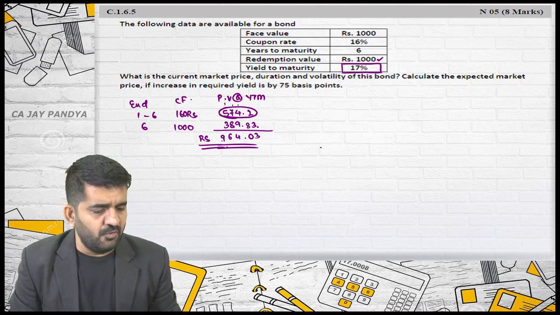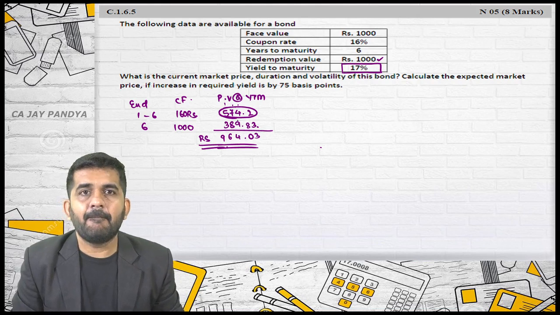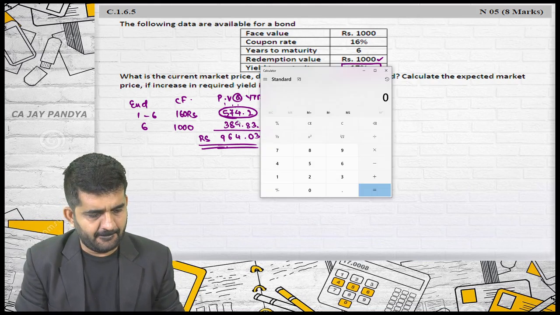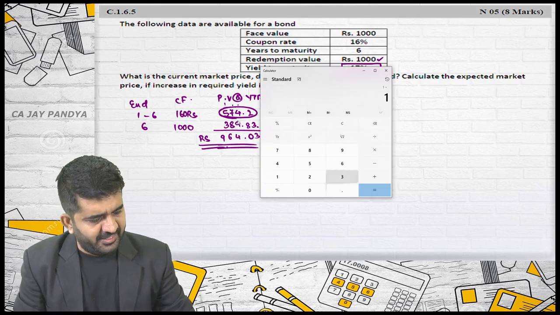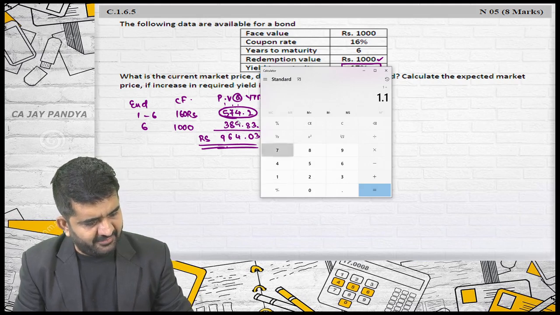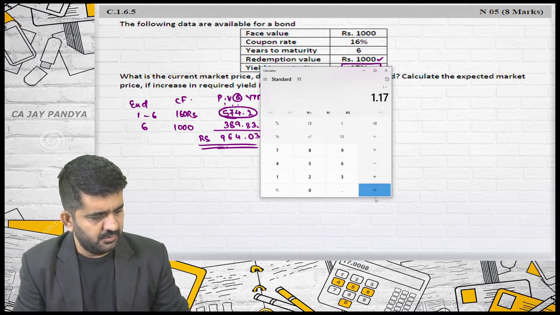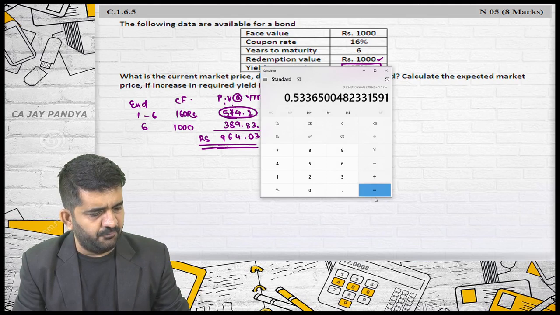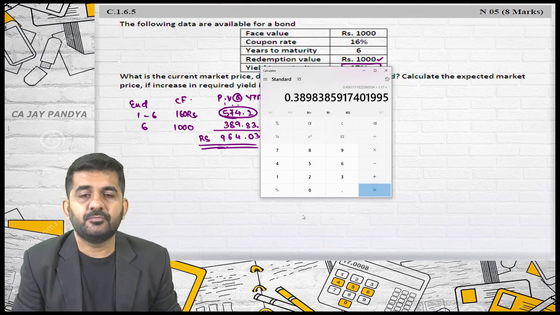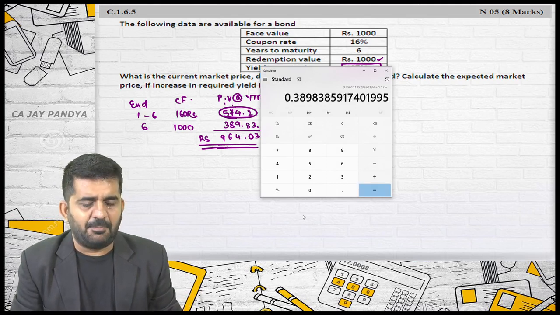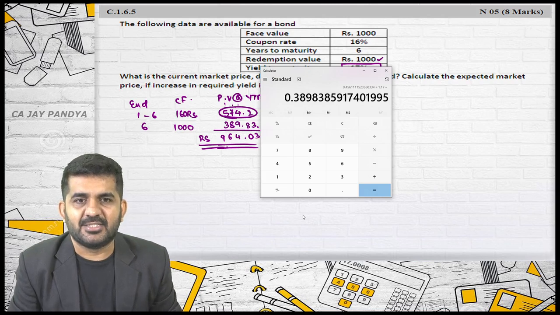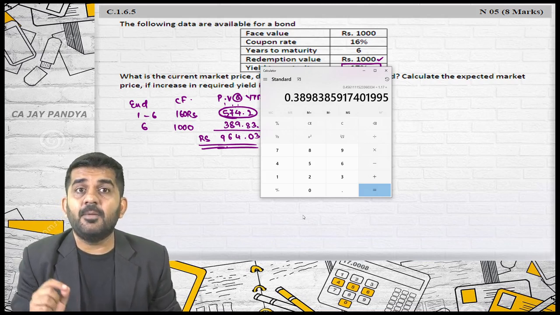Yes, sir. Can you find out this answer with GT? I did it with the same 1 divided by 1.17, equal to, 6 times: 1, 2, 3, 4, 5, 6. Then Grand total GT multiplied by 160. Is it alright? See, this is the best method.